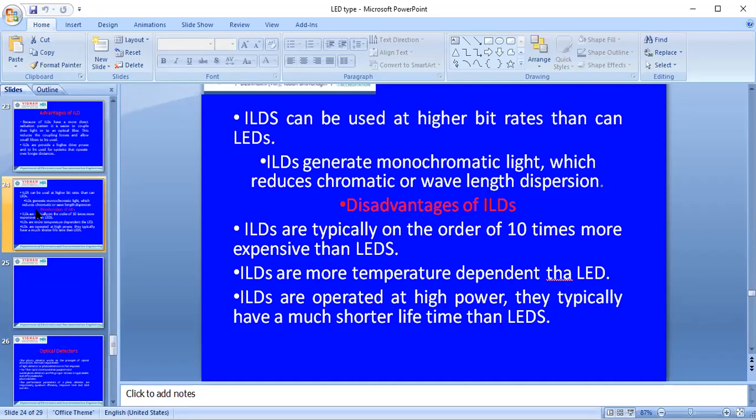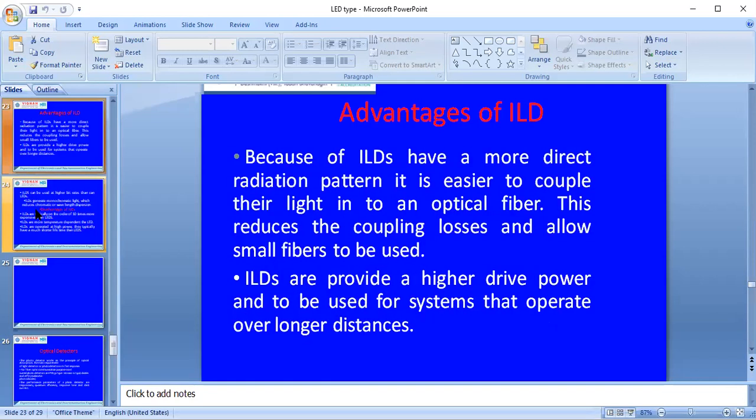While coming to the disadvantages, injection laser diodes are typically on the order of 10 times more expensive than the LED. ILDs are also more temperature dependent than the LED. These injection laser diodes also operate at high power, and they typically have a much shorter lifetime than the LED. So these are the advantages and disadvantages of the ILD, the injection laser diode.